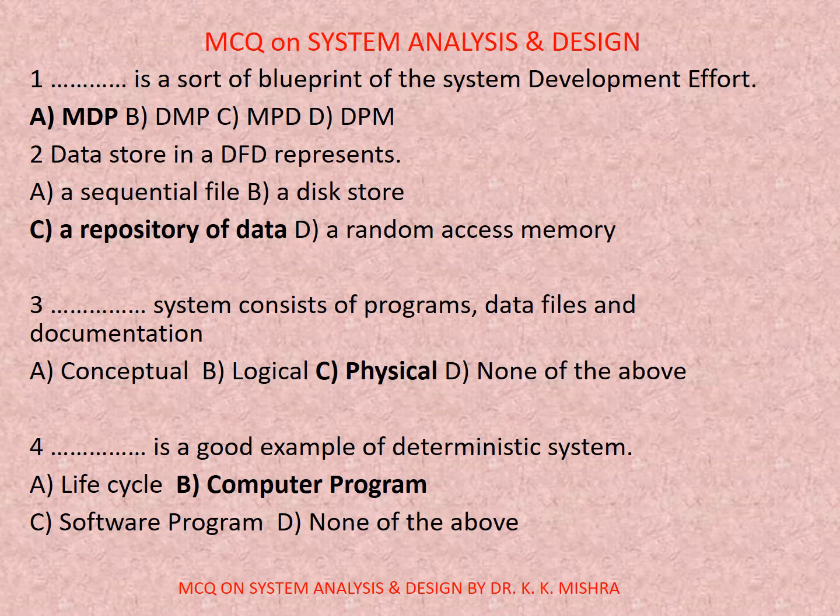Question number 2. Data stored in a DFD represents. Options are A. Sequential file, B. A disk store, C. A repository of data, D. A random access memory. Correct option is C. A repository of data.